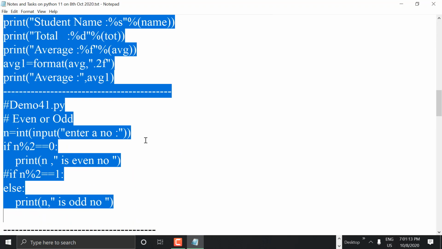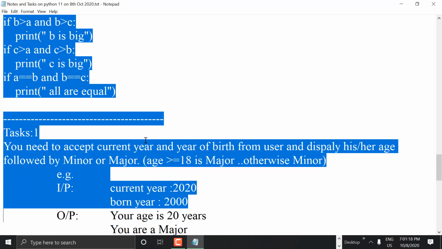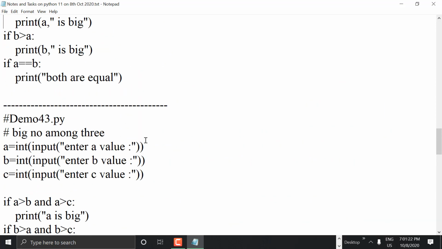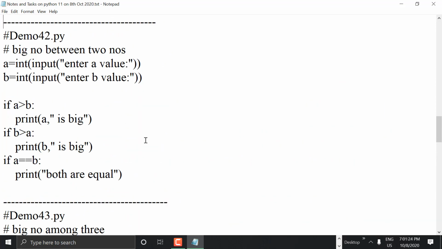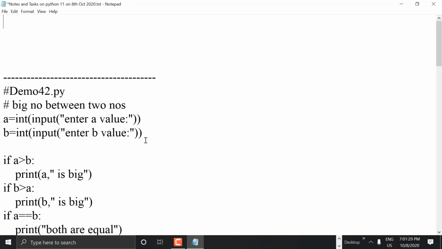So even number, odd number is done. So now we are going to check big number between two numbers. Okay. So what are we going to discuss today? Control statements or control structures.